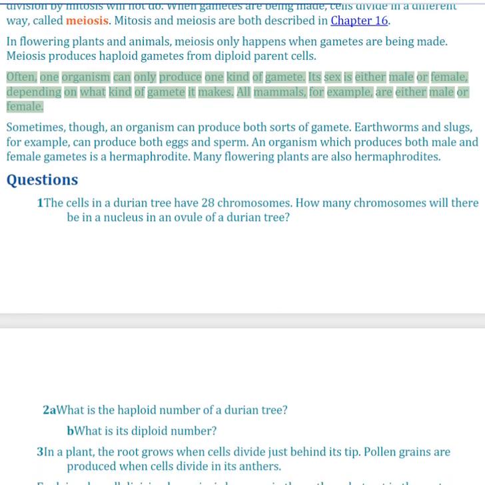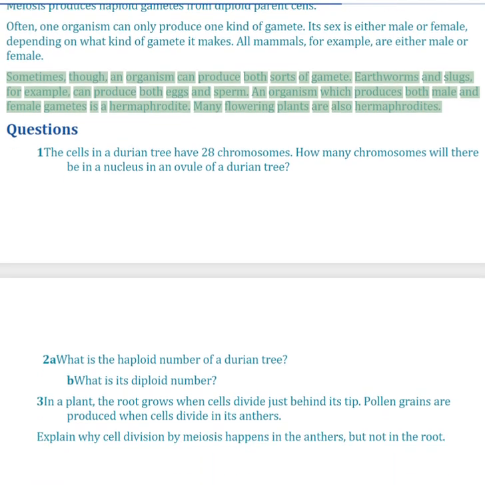Often, one organism can only produce one kind of gamete. Its sex is either male or female, depending on what kind of gamete it makes. All mammals, for example, are either male or female. Sometimes, though, an organism can produce both sorts of gamete. Earthworms and slugs, for example, can produce both eggs and sperm. An organism which produces both male and female gametes is a hermaphrodite. Many flowering plants are also hermaphrodites.